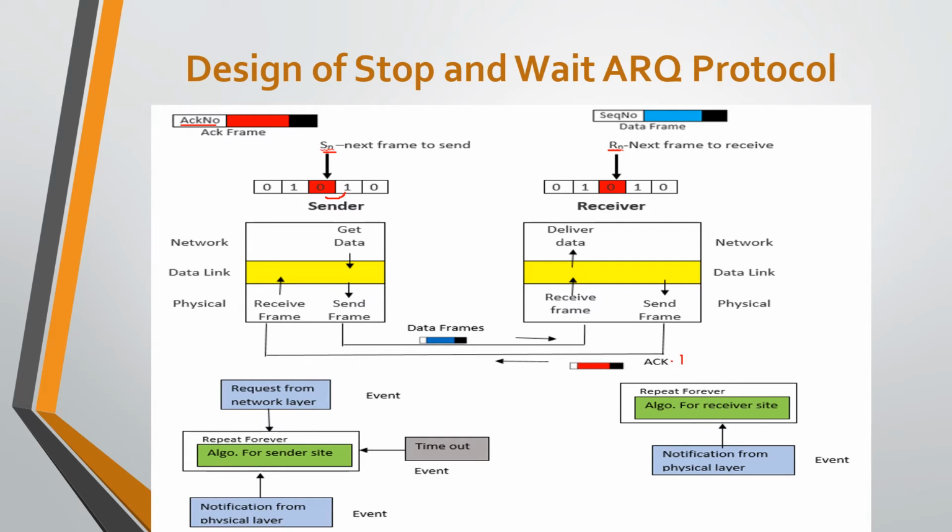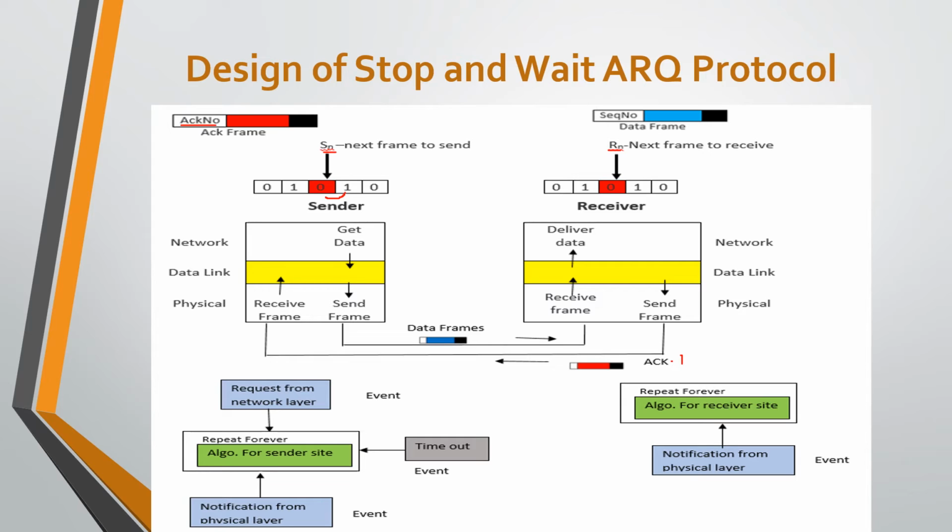After the sender receives that frame containing the acknowledgement number, and after receiving the positive acknowledgement related to that frame, it increments the Sn variable by 1. So in the previous transition the value of Sn is 0, and in this transition the value of Sn will be 1.